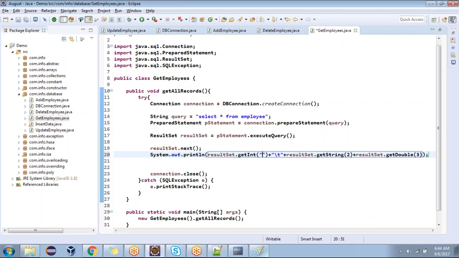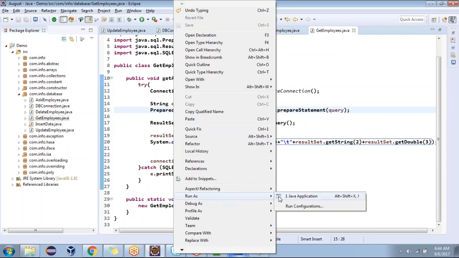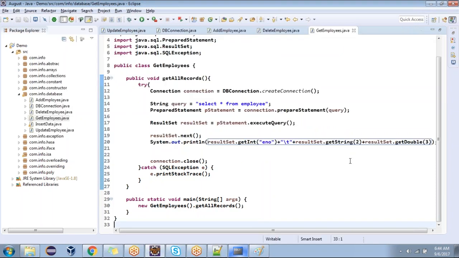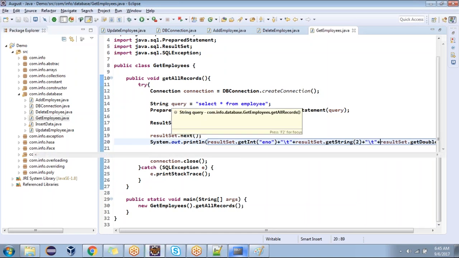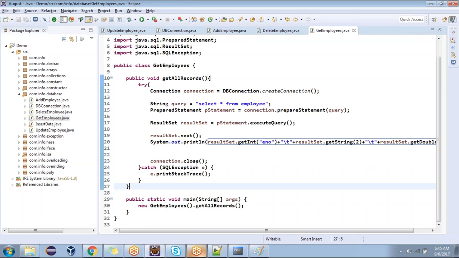Instead of column number, we can write the column name also. When you write a column name, just write it in double quotes. Anything is okay. We'll try whether the first record is coming or not. Then I have the Java application. The first record came. Yes or no? Coming or not? You guys are with me?